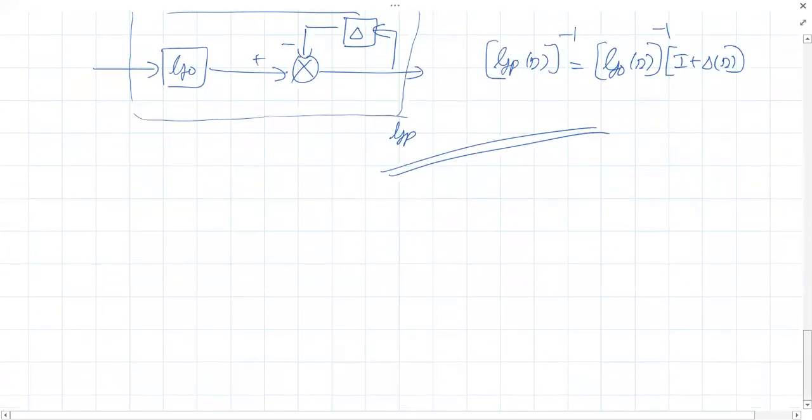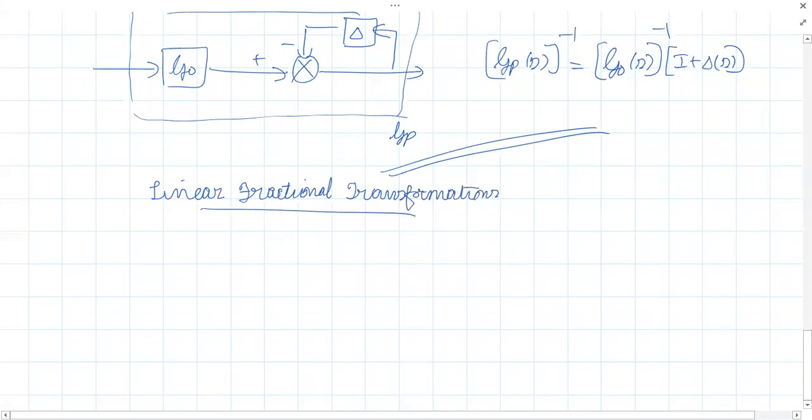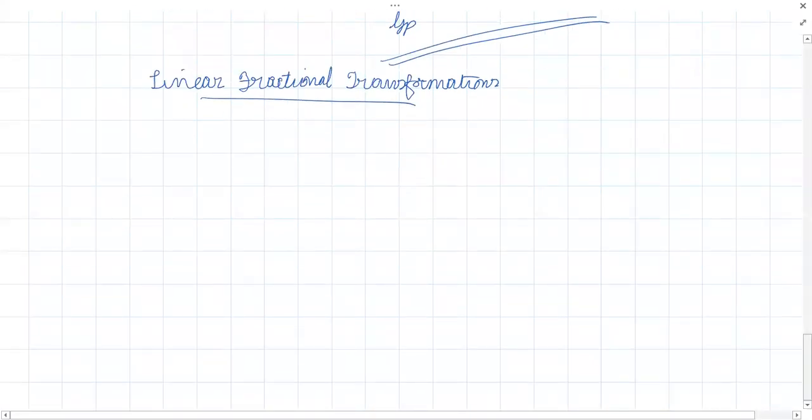Now let us move to the next topic: linear fractional transformations. Once you have a plant, there will be perturbation in it, so we have to separate out the perturbations and the plant. That's the basic idea of LFT. We have to represent a given system in LFT form. In any paper on robust control, the first thing you will see is the LFT representation. That's what we are going to see now.